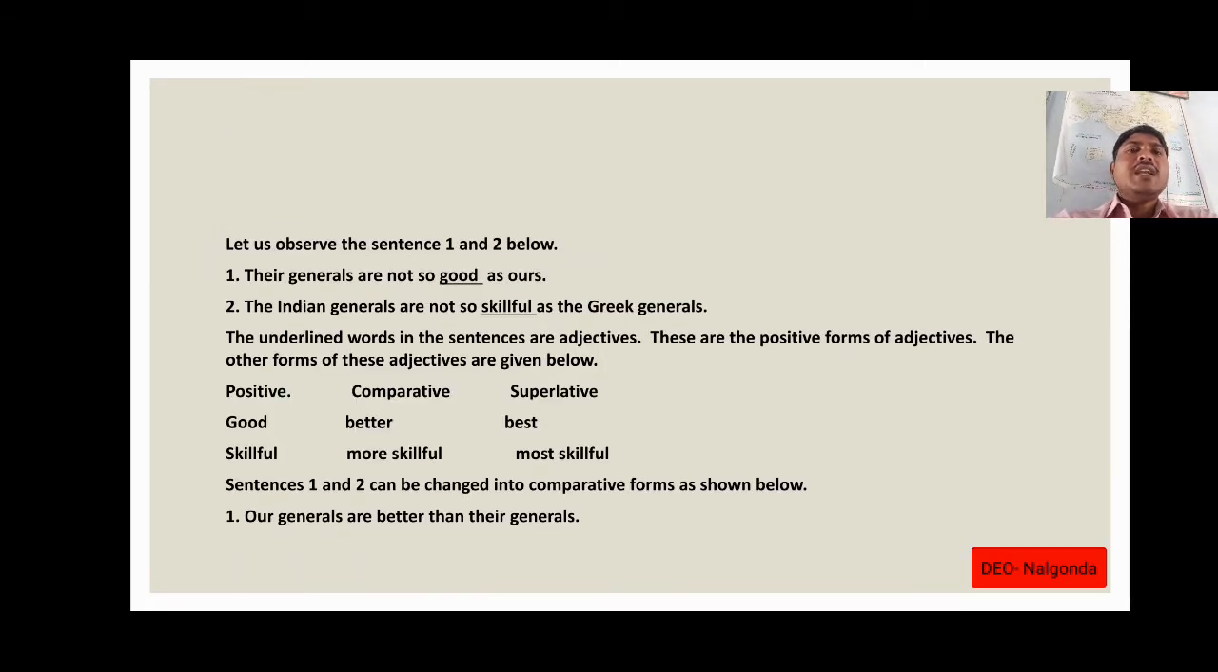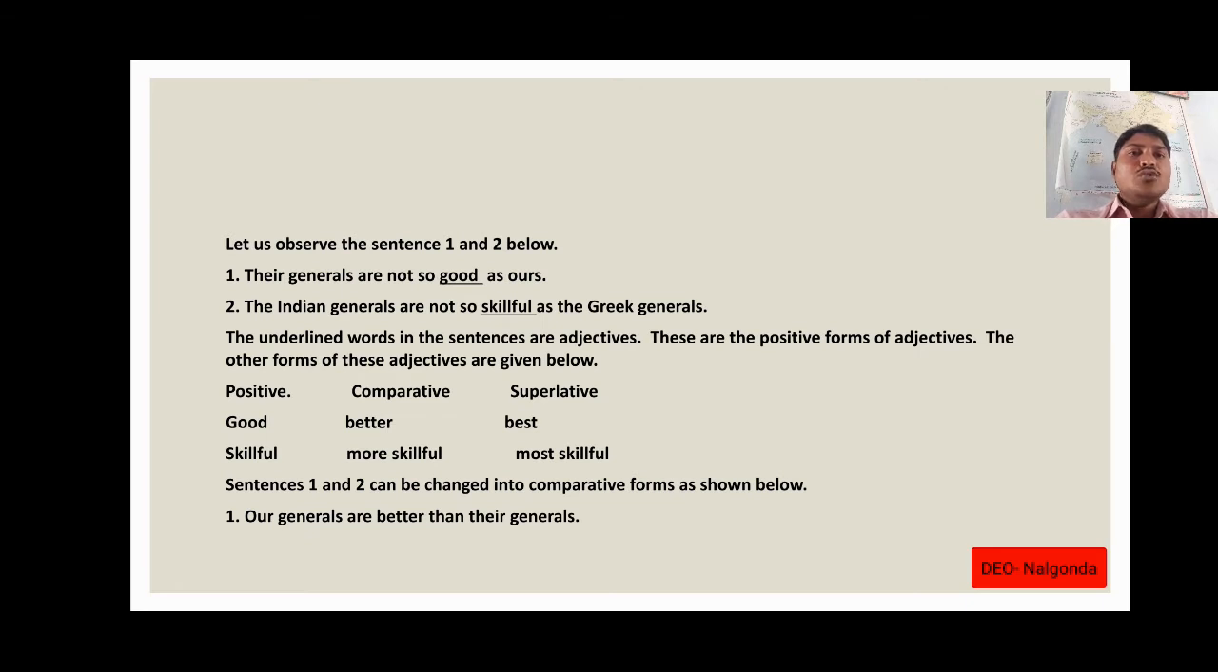Let us observe the sentence 1 and 2 below. Their generals are not so good as ours. The Indian generals are not so skillful as the Greek generals. So the underlined words in the sentences are adjectives: good, skillful. These are the positive forms of adjectives. The other forms of these adjectives are: good, comparative form better, superlative best; skillful, comparative form more skillful, and superlative form most skillful.